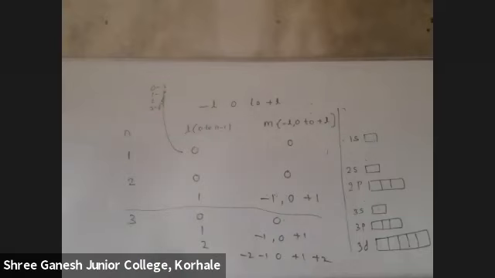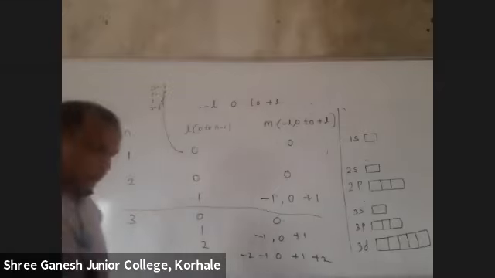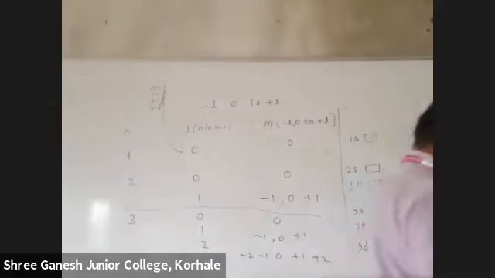Write it fast. For F, 7 boxes will be there, correct? Let it be any F: 7 boxes, total 14 electrons.